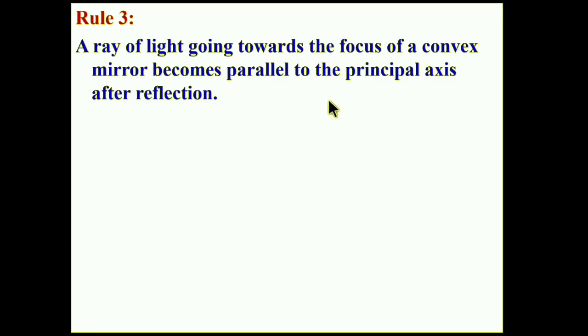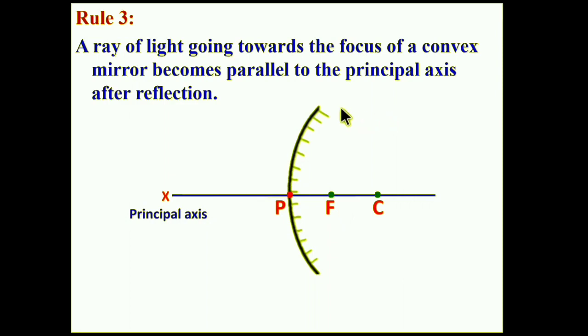Let us take the convex mirror again here. If you observe, a ray of light is incident at this point, but it seems to be going towards the focus. In such a condition, the reflection takes place at this point and the reflected ray goes parallel to the principal axis.